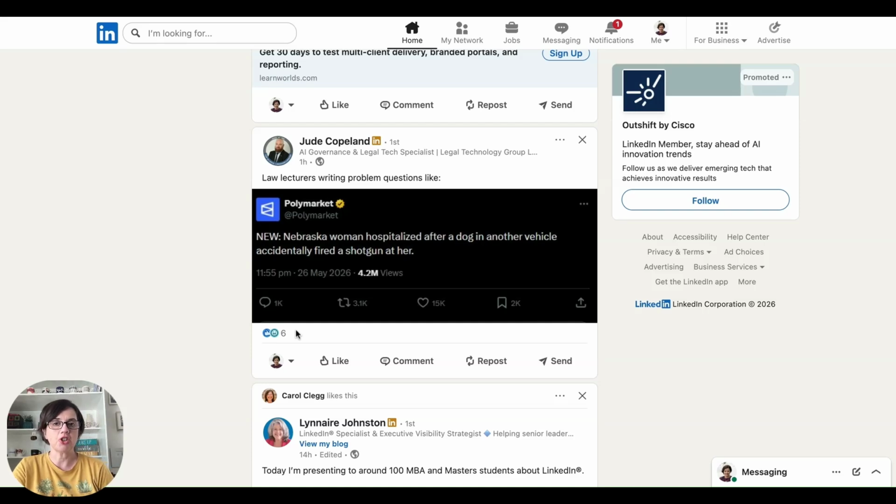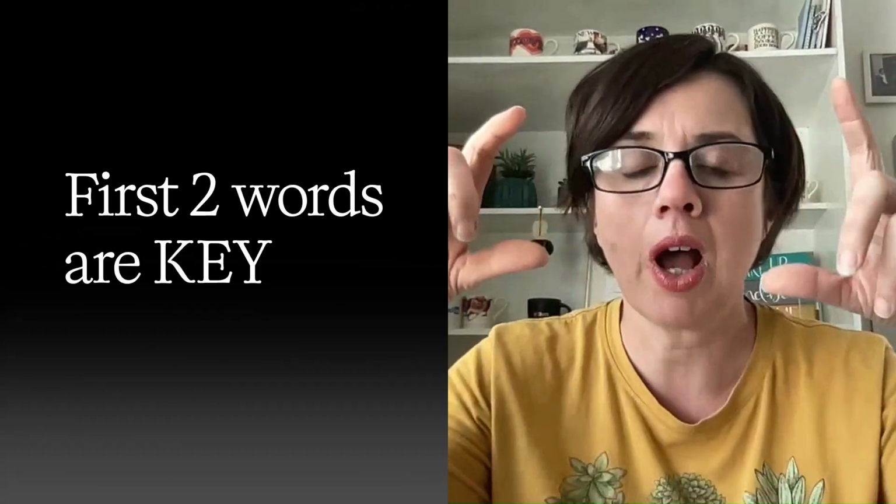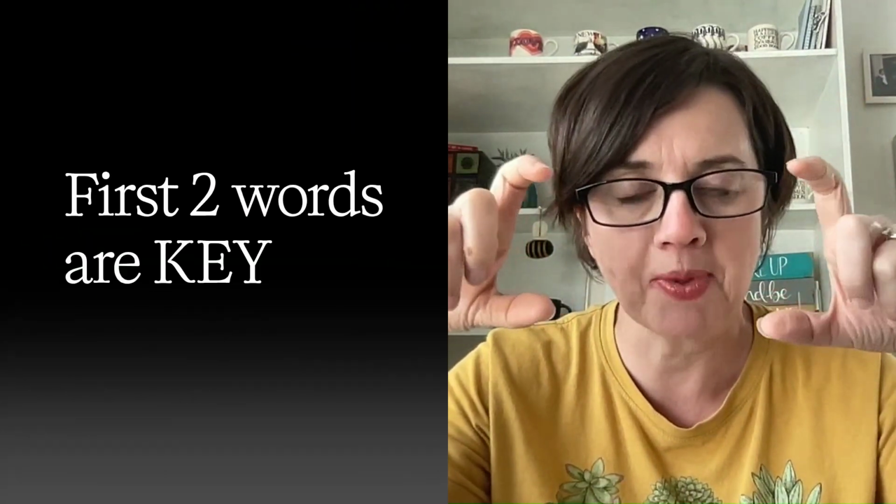Your headline should start with your keyword. LinkedIn has changed massively in 2026, and now it is completely managed. How we're found is being managed by the AI algorithms in the back end. So what you have as the first 2 words, 3 words at the start of your headline are absolutely vital. That's why I don't want you to waste it with words like helping people to do something.